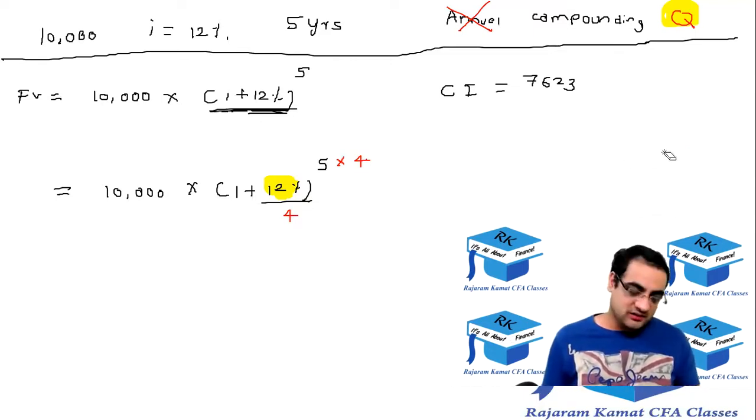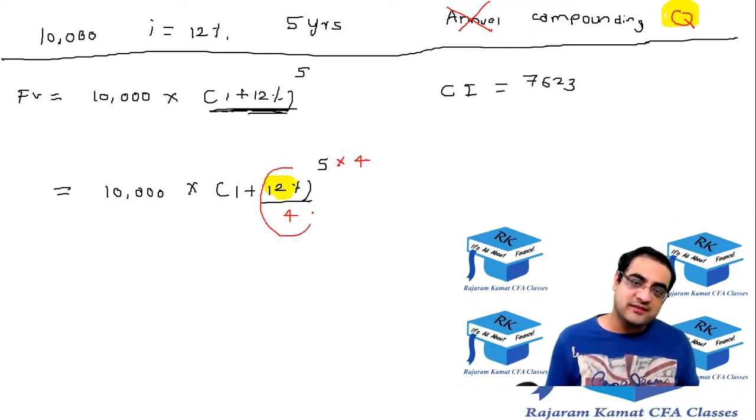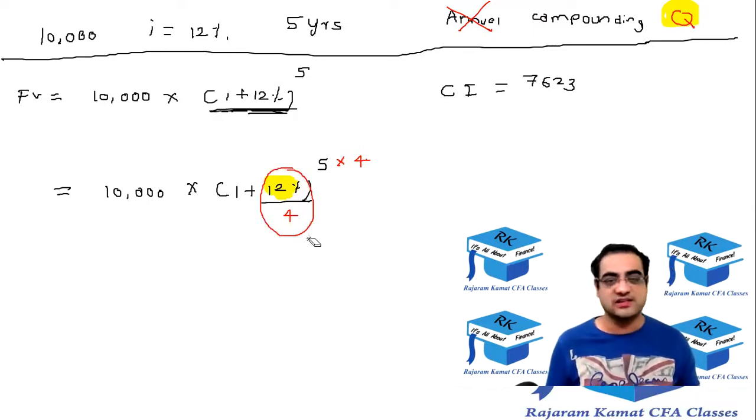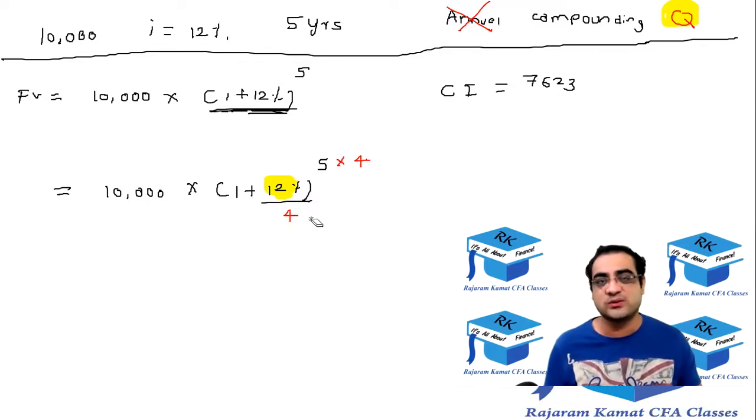So let's try to do it. 12% divided by 4 is 3%. Then plus 1.